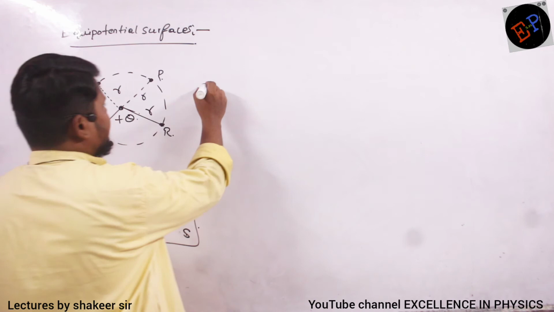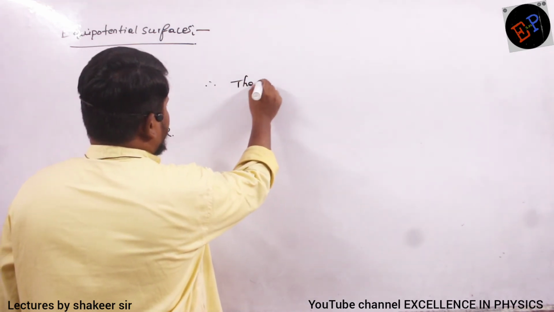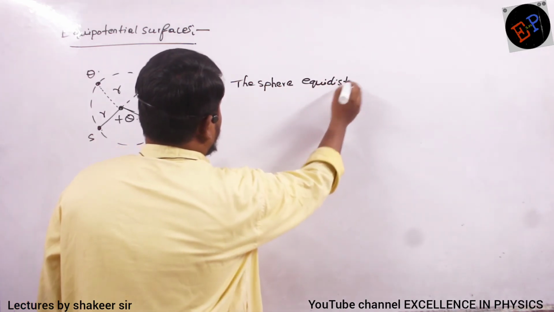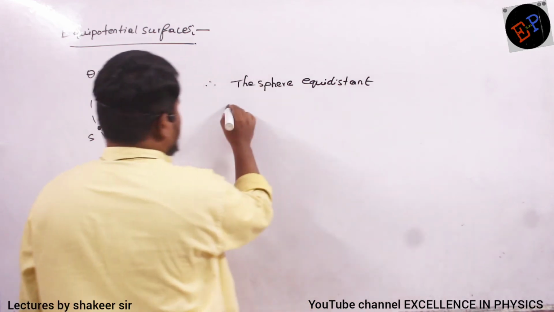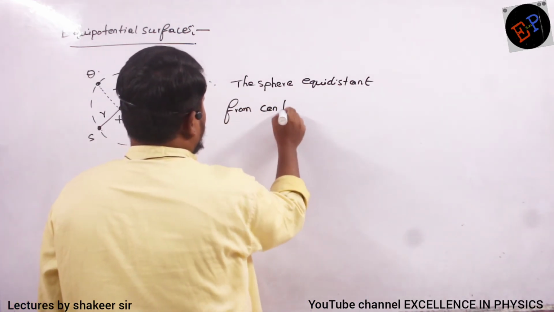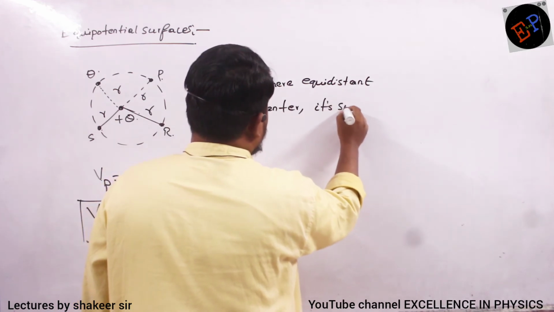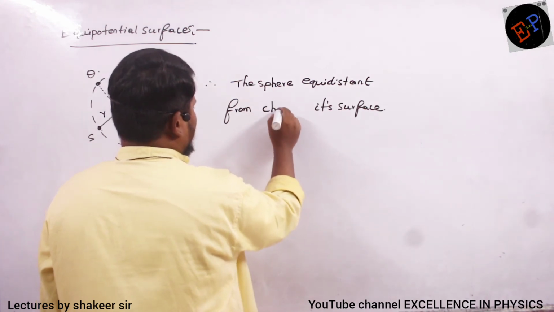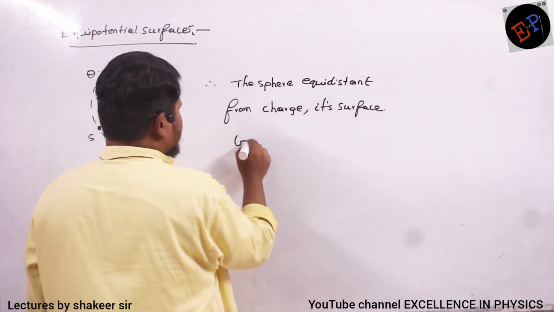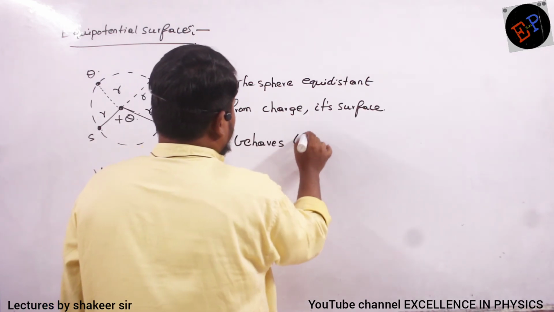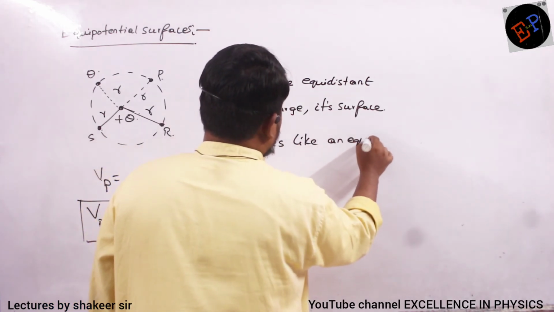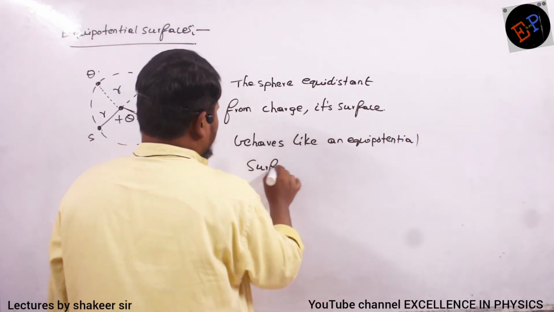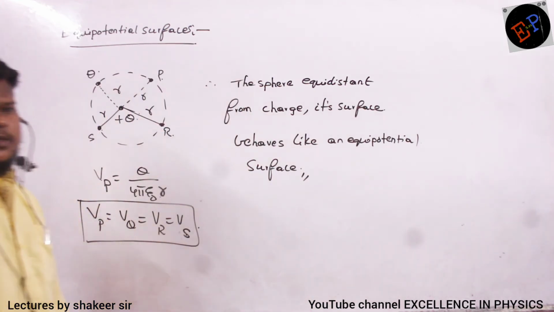Okay. So therefore, what we say? The sphere equidistant from center, from charge. Its surface behaves like an equipotential surface. Okay? Equipotential surface. Are you able to understand?